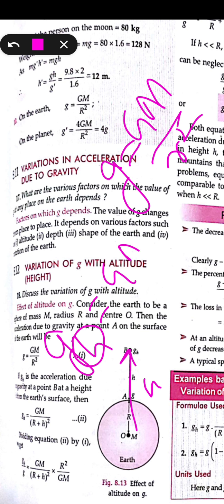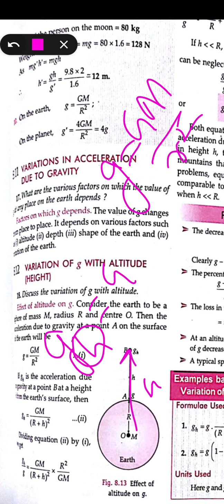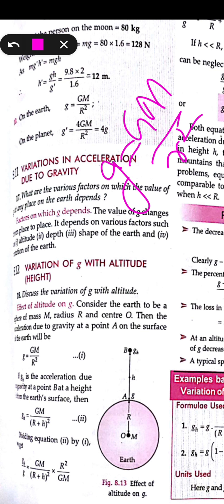So g h is GM upon R plus h whole square, because it is the distance from the center of the earth, along with the radius taken as capital R, and the height h of the point mass kept from the center of the earth. So it will be taken as this, and this is equation 1. And the second equation is for the point mass kept on the surface of the earth, not at a height. So it will be only g, that is g is equal to GM upon R square.